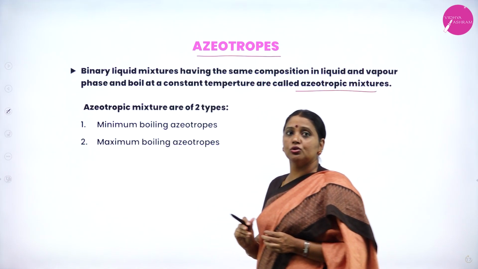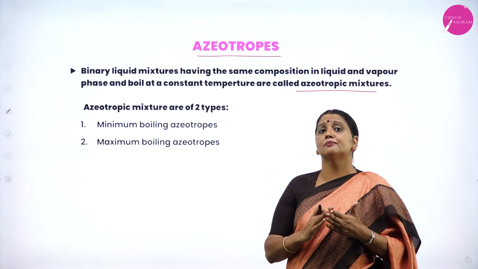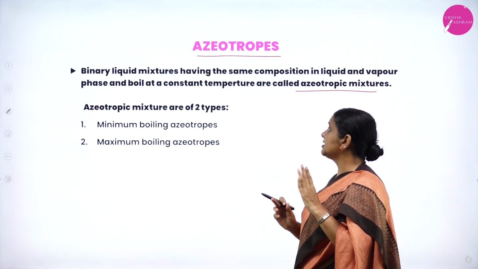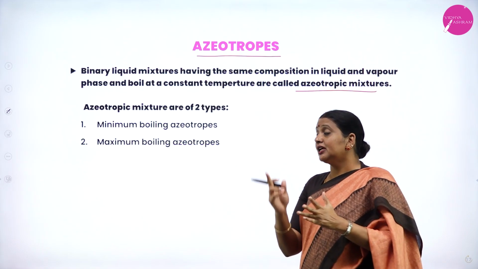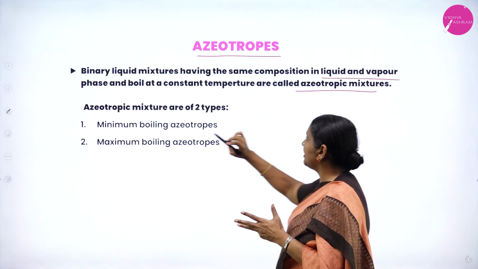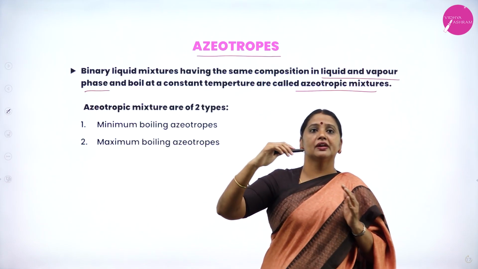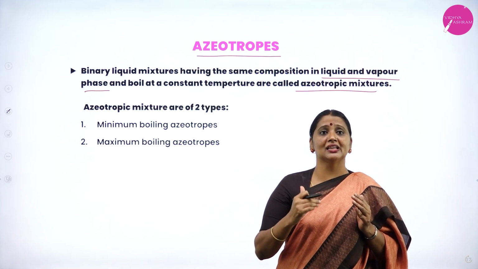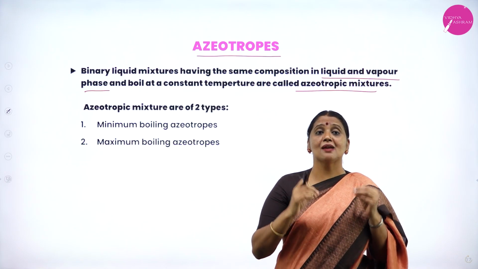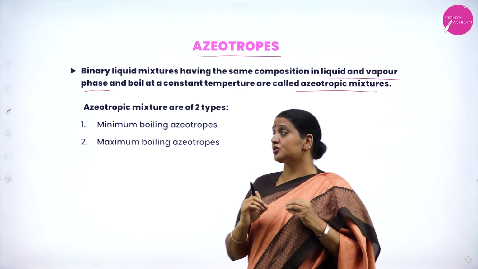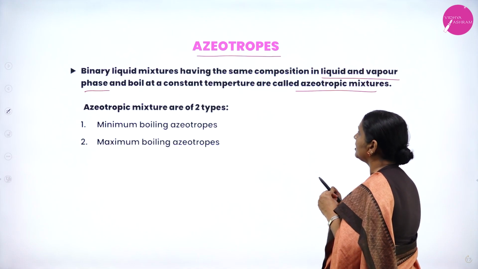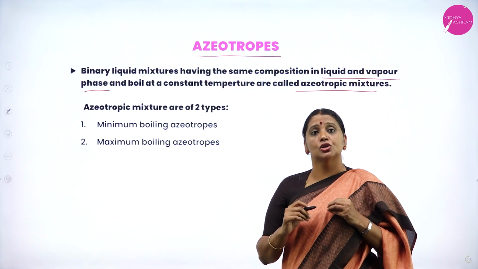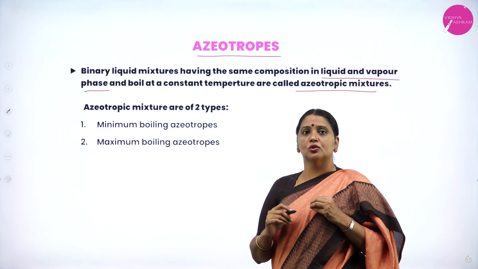Azeotropic mixture. Some of the binary liquid mixtures, some of the binary means what? Two component. Some of the binary liquid mixtures have the same composition in both liquid phase as well as what? Vapor phase. They have the same composition in their liquid phase as well as vapor phase, or they boil at constant temperature. They are called azeotropic mixtures.